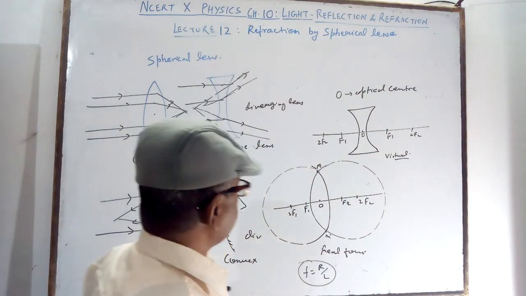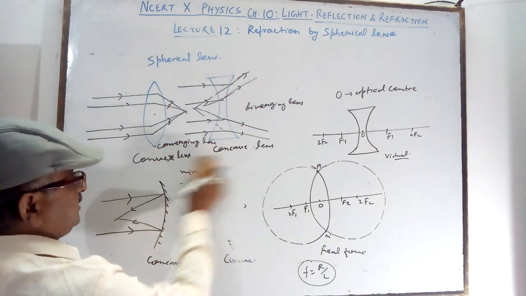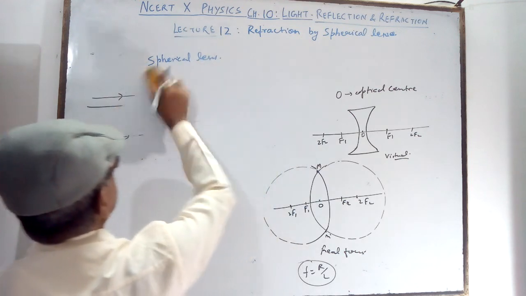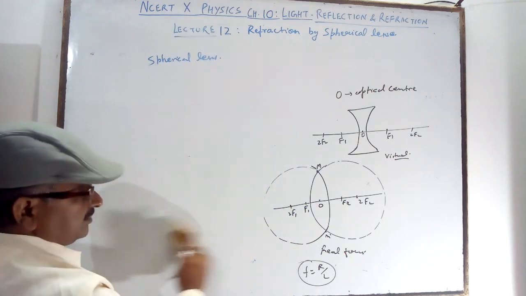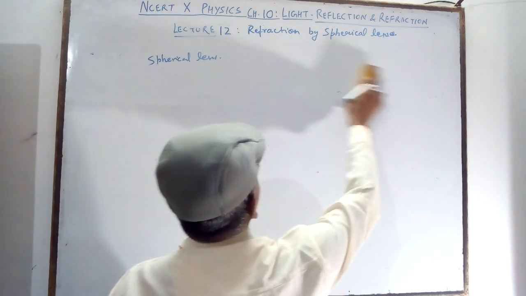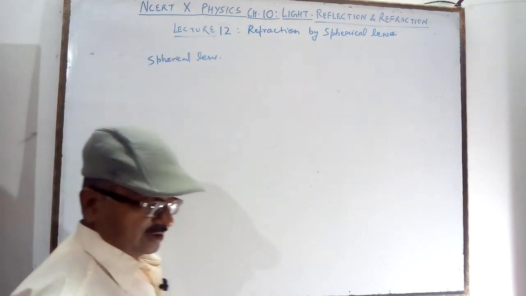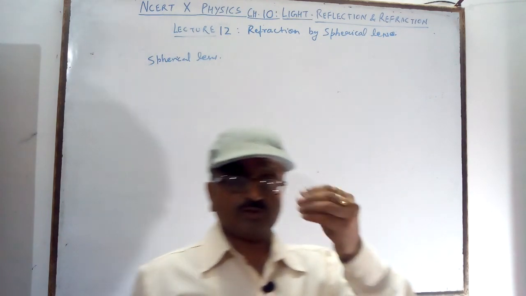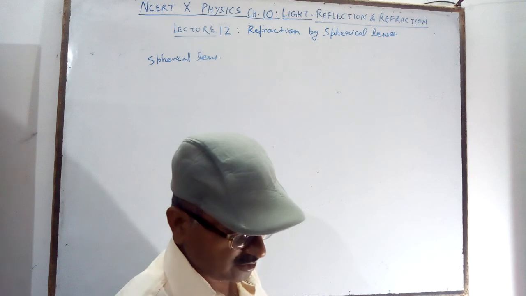And for the ray diagram there are also different conditions. Lenses are used to collect light. For the eye, if your eyesight is weak, then also you use a lens.